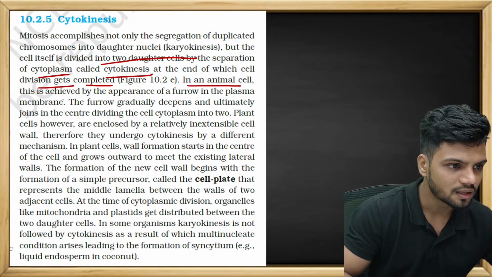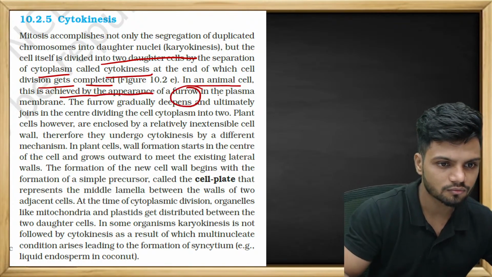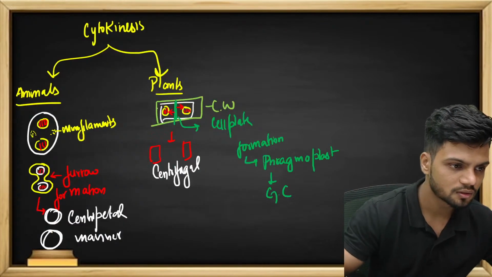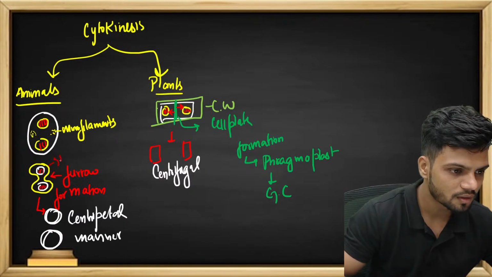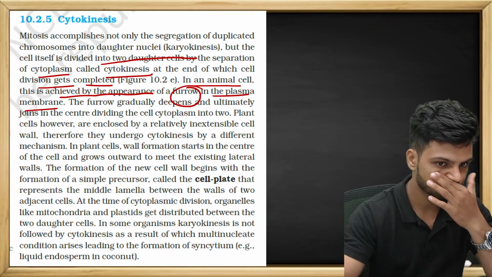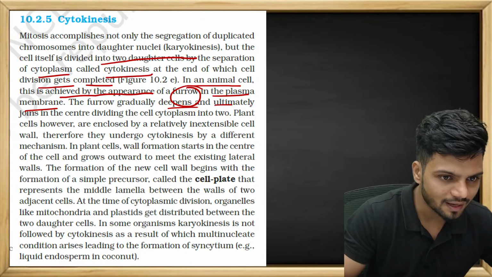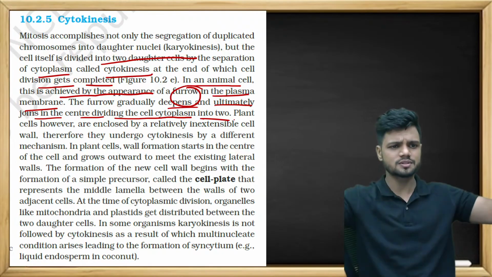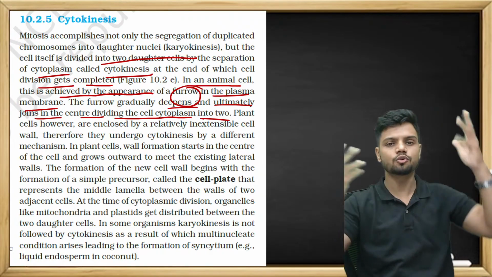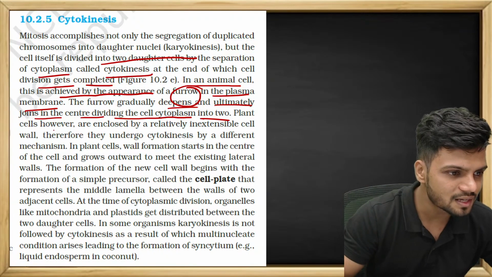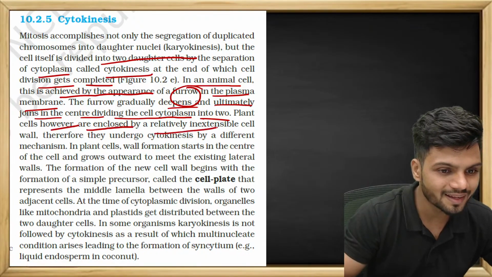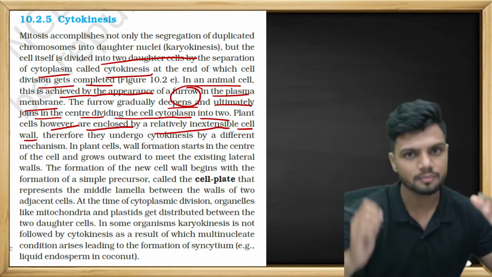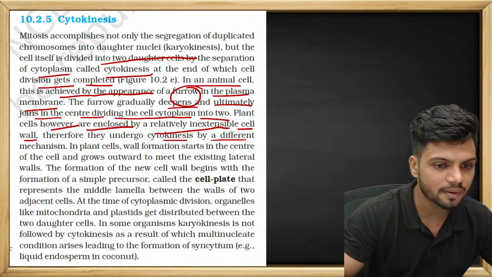In animal cell, it is achieved by appearance of a furrow in the plasma membrane. Can you see? There is furrow formation on the plasma membrane. The furrow gradually deepens and ultimately joins in the center, dividing the cytoplasm into two. Dividing from the outside, it is meeting and the cell is dividing into two parts. The plant cells, however, are enclosed by a relatively inextensible cell wall. They have cell wall in them, so you can't do it from outside. You cannot press from outside. Therefore, they undergo cytokinesis by a different mechanism.